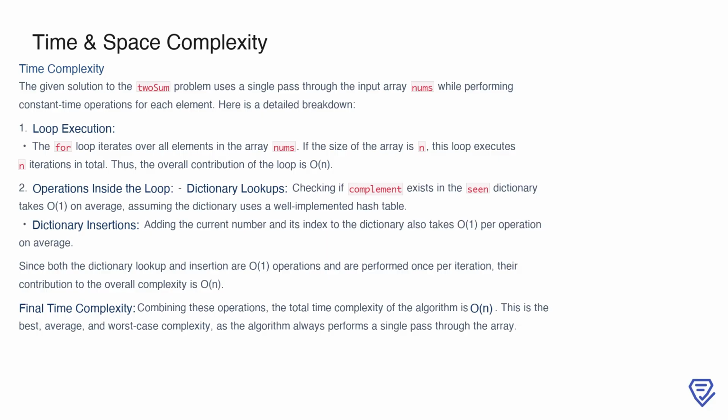For instance, checking if the complement of the current number exists in the scene dictionary is an O(1) operation on average, thanks to the efficiency of hash tables used in dictionaries. Similarly, inserting the current number and its index into the dictionary is also an O(1) operation on average. Since these O(1) operations occur once for each iteration, their contribution scales linearly with the size of the input. Combining these factors, the overall time complexity of the algorithm is O(n). This holds true for the best, average, and worst-case scenarios as the algorithm always processes the array in a single pass.